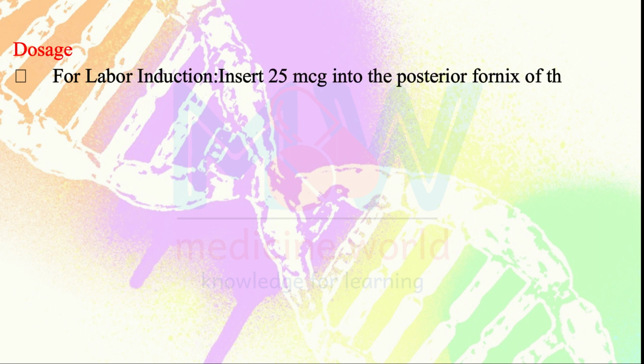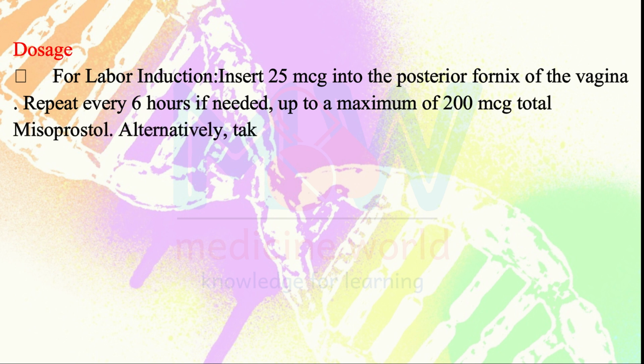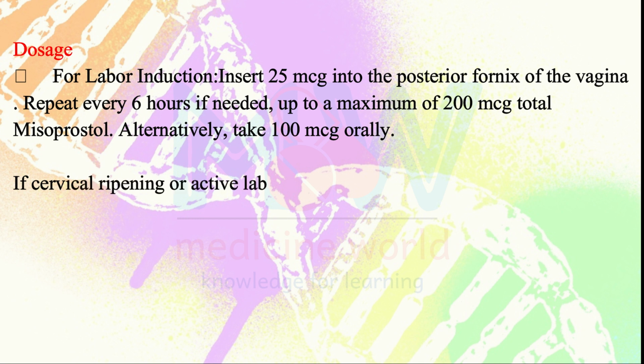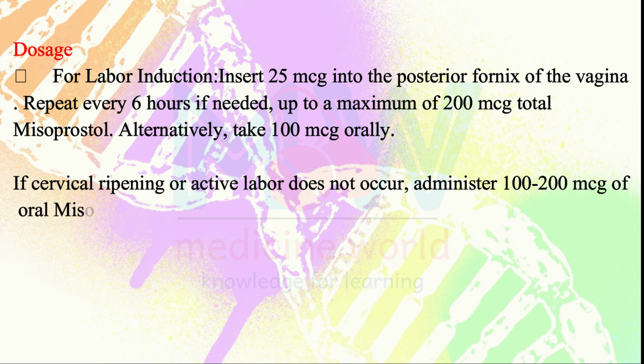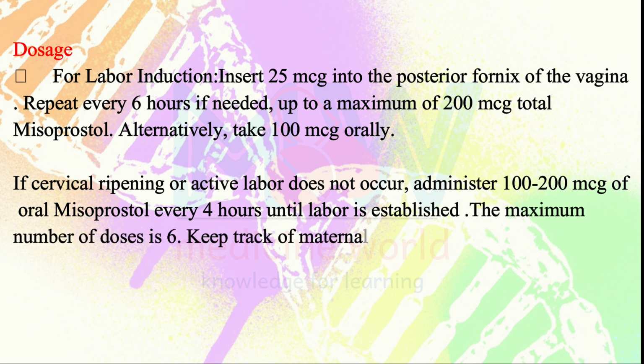For labor induction, insert 25 microgram into the posterior fornix of the vagina. Repeat every 6 hours if needed, up to a maximum of 200 microgram total misoprostol. Alternatively, take 100 micrograms orally. If cervical ripening or active labor does not occur, administer 100 to 200 microgram of oral misoprostol every 4 hours until labor is established. The maximum number of doses is 6.